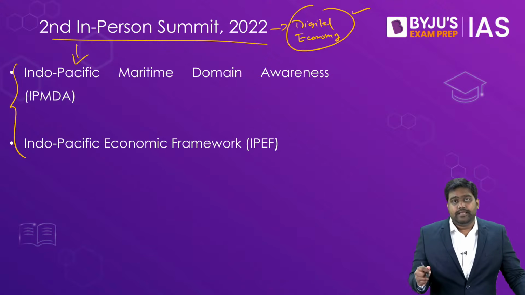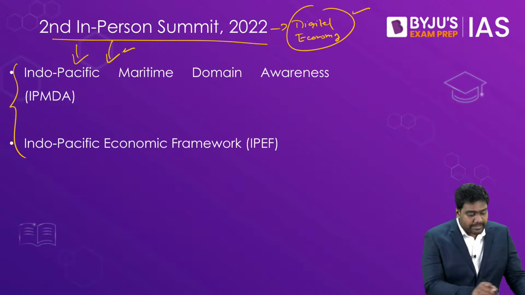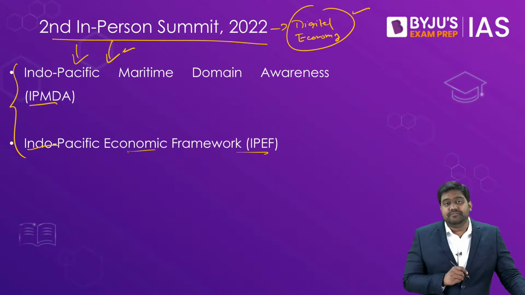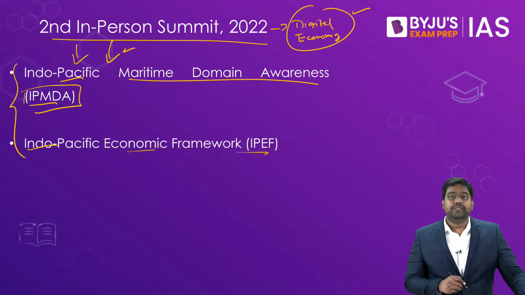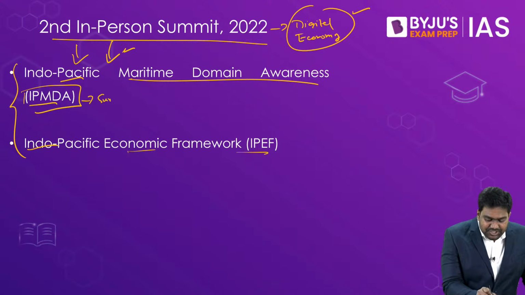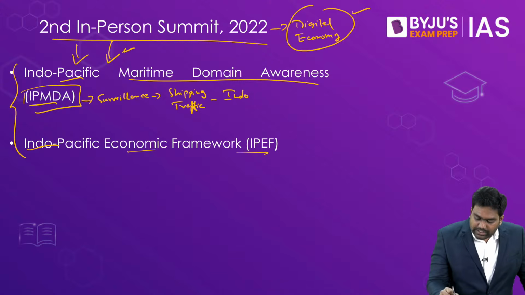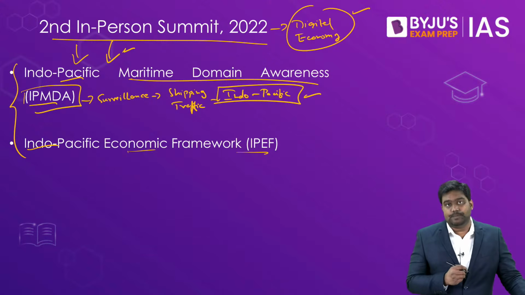Just 2 weeks back, in May 2022, the second in-person Quad summit was held, in which two major initiatives have been announced. The Quad countries have announced the Indo-Pacific Maritime Domain Awareness Initiative. This will be a surveillance initiative which will monitor the shipping traffic of the Indo-Pacific. See, the Quad countries like India, Japan, Australia and US already have capabilities to monitor the movement of ships in the Indo-Pacific.